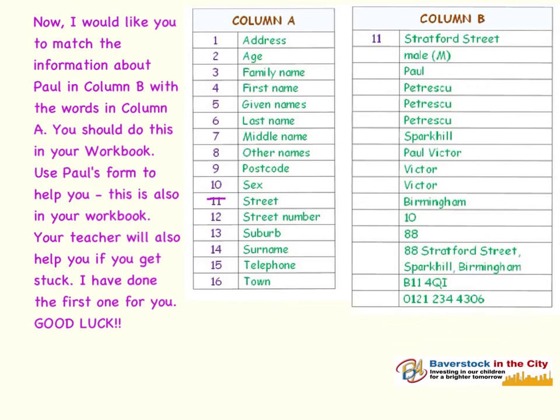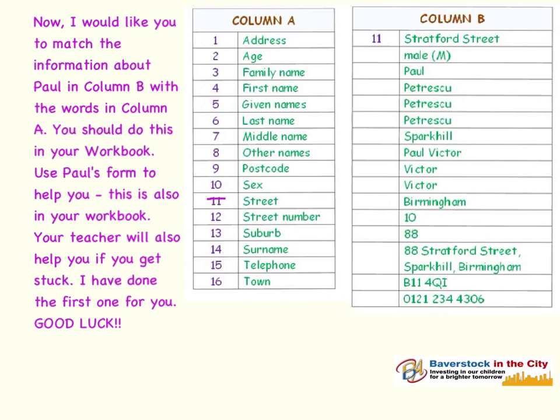For example, your family name, and in this case it's Petrescu, can be referred to as your family name, your last name, or your surname. All would be correct. We know that Paul is his first name. It's also his given name.